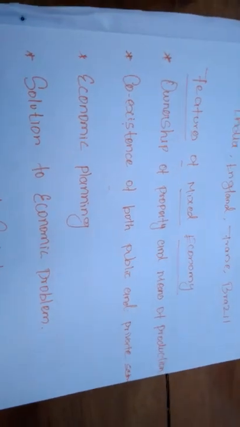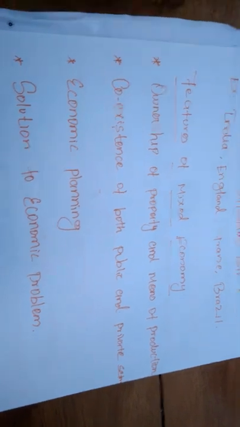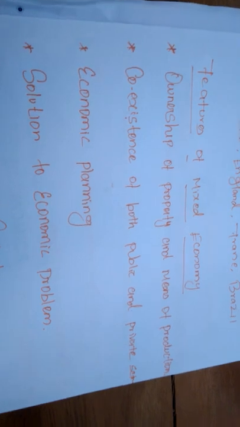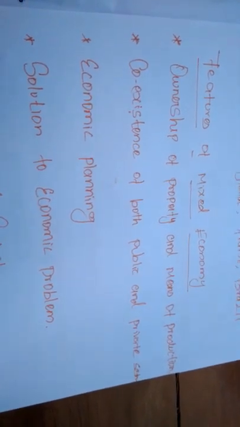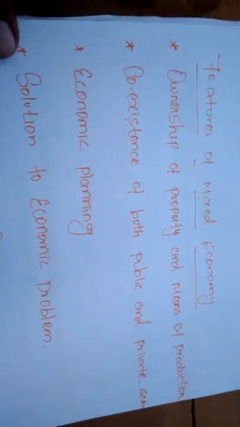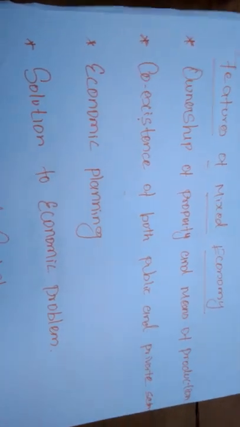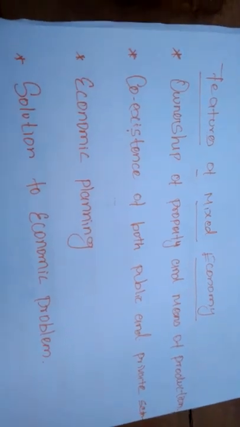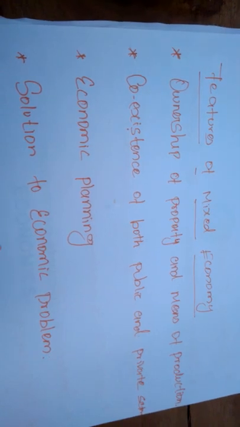Next we will see the features of mixed economy. What features are there in this mixed economy? First one is ownership of property and means of production. If you look at the ownership of property and means of production under the mixed economy, the means of production and the properties are owned by both private and public.